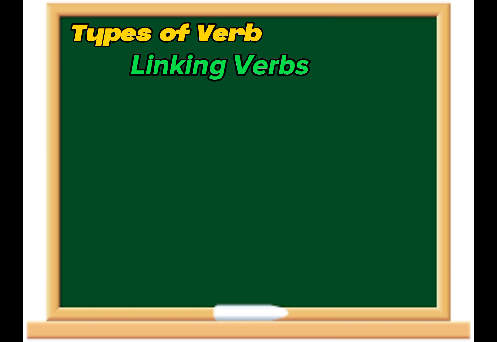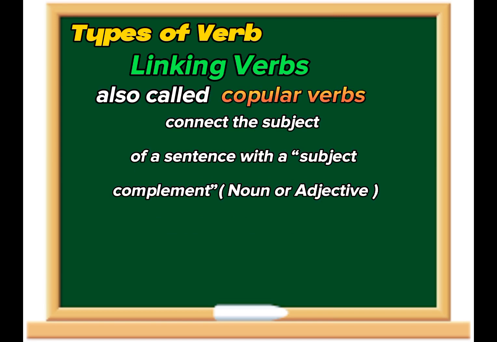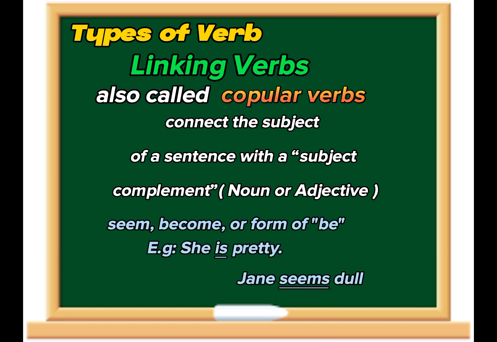And then we have linking verbs. They are also called copular verbs. They actually connect the subject of the sentence with a subject complement. That subject complement can be a noun or adjective. Some of the common linking verbs are seem, become, or forms of be. For example, she is pretty and Jane seems dull.